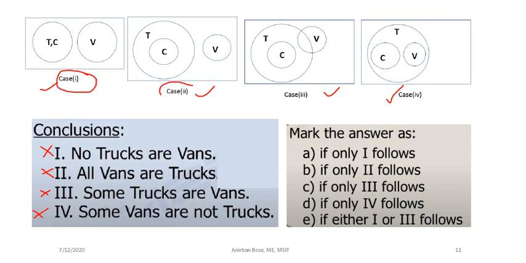And what is in option 3? Option 3 tells some trucks are vans. So if you consider both 1 and 3, you see that it is exhaustive. So definitely either 1 or 3 follows. This is the correct answer for this question.